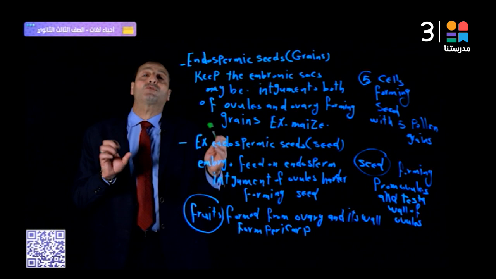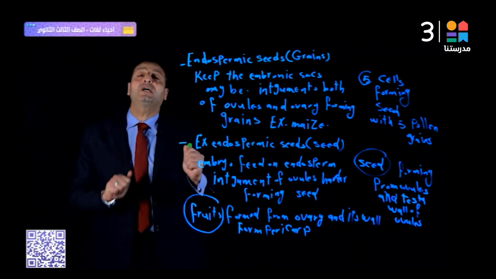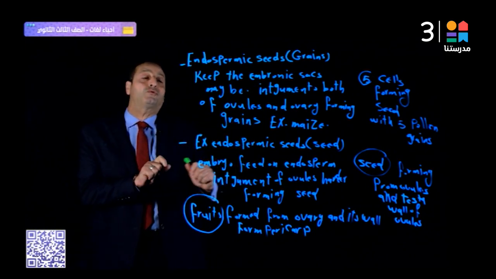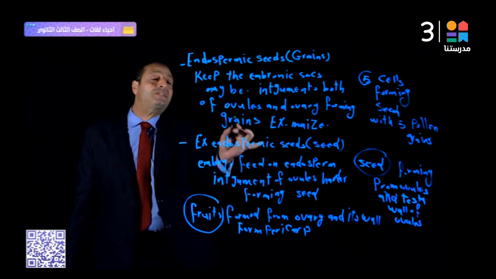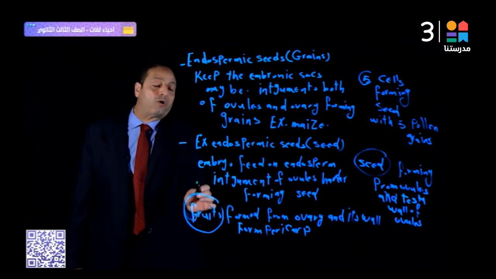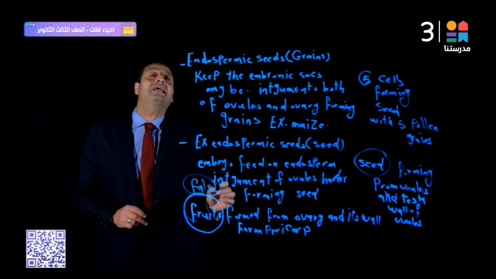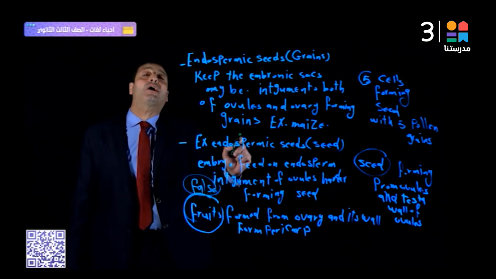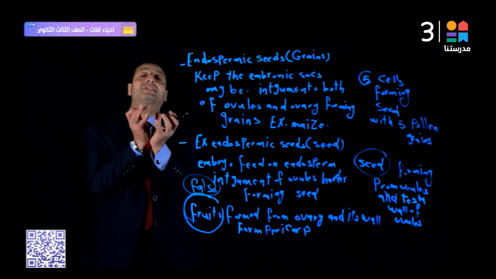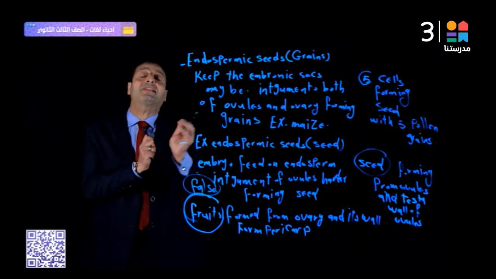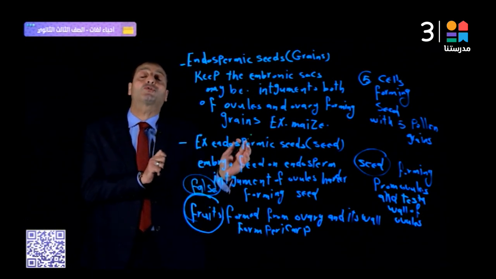Finally, there is a type of fruit. False fruit and true fruits. What is the difference between false fruit and true fruits? For example, the apple fruit comes not from the ovary but from the receptacle, the swollen part in the flower, so it's a false fruit. And another type of fruit comes from the ovary, so it's called true fruits.